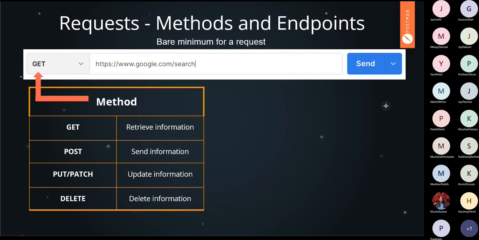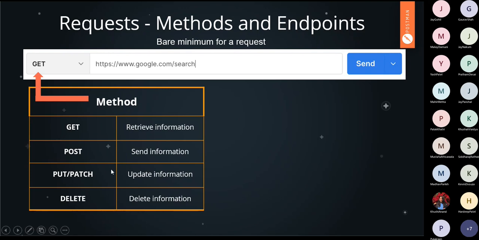Then comes the post request. Assume there is a form, the user fills the form, and when they click the submit button, you want to store the details of that user in your server. So what will you use? Post request. You want to post some data, you want to send information to the server. This information can be stored in a database or used by the server to process your request in a better way. So for sending data to the server, you have to use post request.